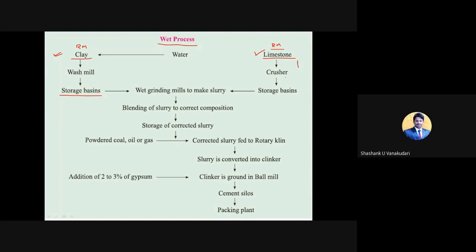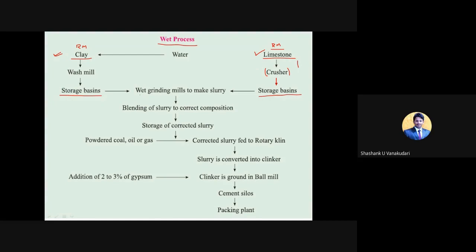We crush the limestones using the crusher, and then shift them to the storage basin. So here clay is washed and sent to the storage basin, and limestone is crushed and sent to the storage basin. Now both raw materials have completed the primary stage and are stored in storage basins. So this is the first step.